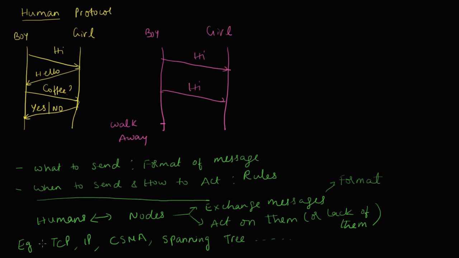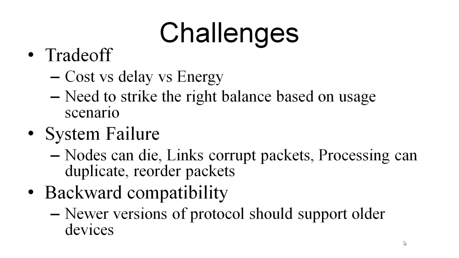So as part of this course, we are going to cover a whole lot of protocols: TCP, IP, CSMA, spanning tree, and so on and so forth. Remember, we were talking about goals. Like in real life, that is movies, before the hero gets the girl, he has to overcome a lot of challenges placed by the villain. So similarly in computer networks, before you can reach the goal, you have to overcome a whole lot of challenges.